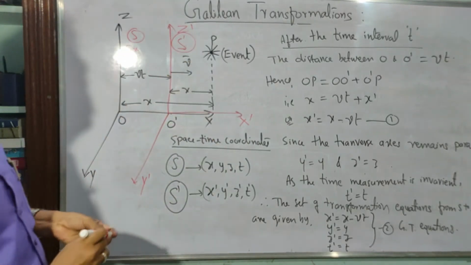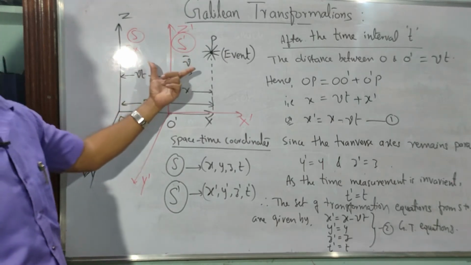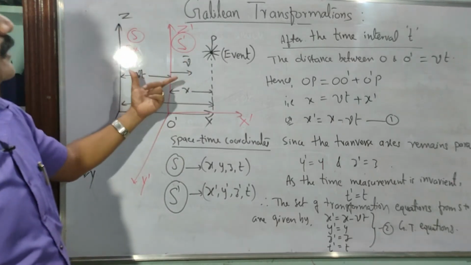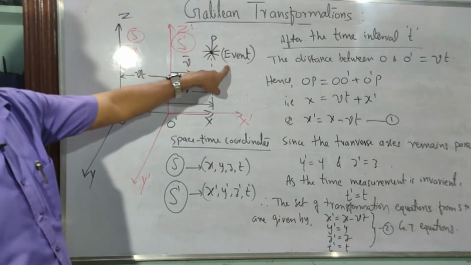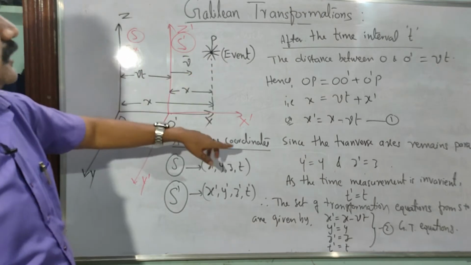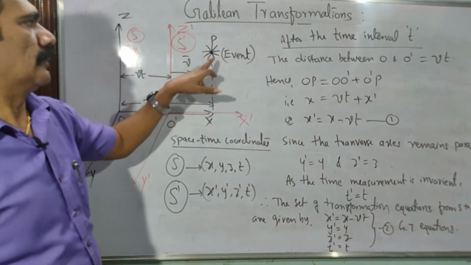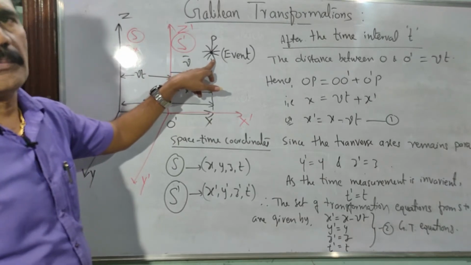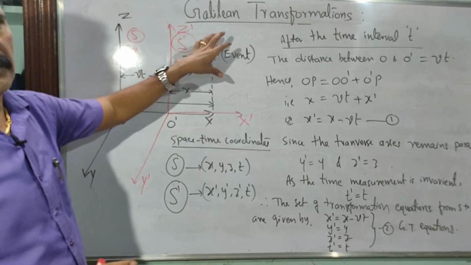Now, with this consideration of two coordinate systems, they are moving relative to each other. The measurements should be done for an event at point P. For example, let us consider this event is a glowing bulb. Let us say the bulb is glowing at the point P. That means at a fixed point we have a bulb that is glowing.